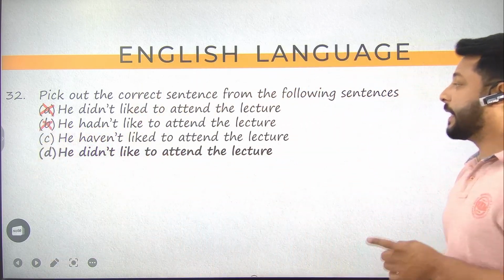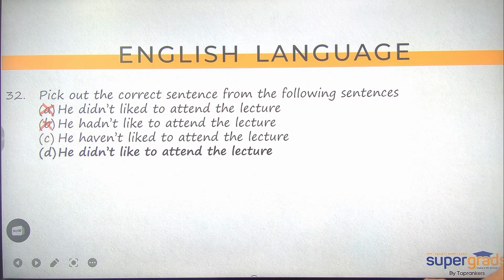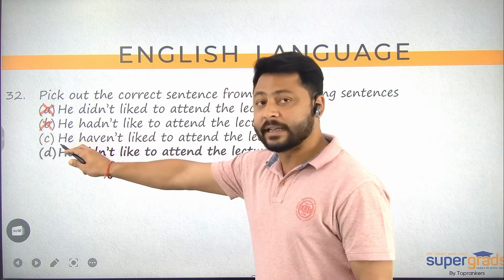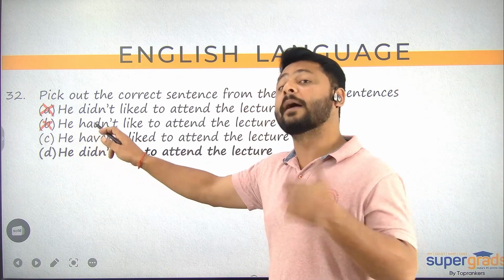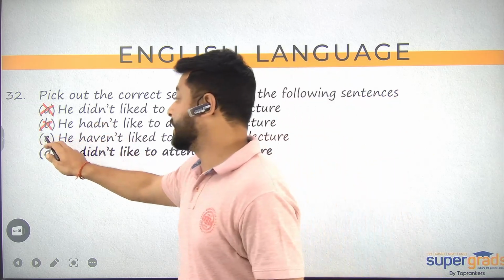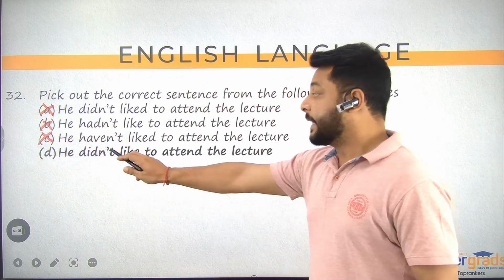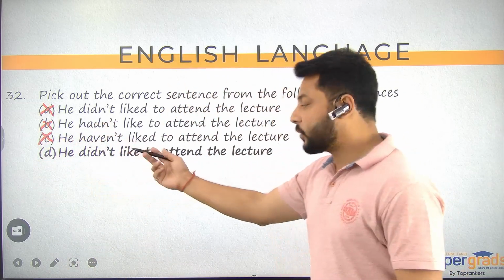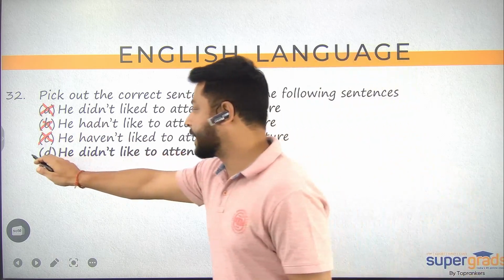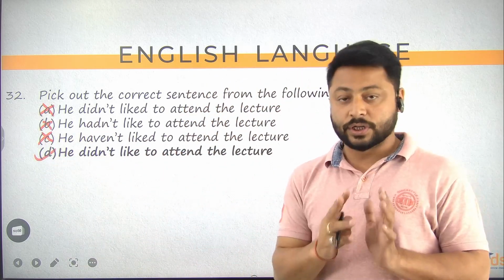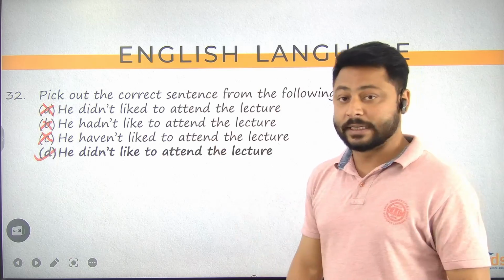He haven't liked to attend the lecture. है ना. अब haven't ही सिंगुलर है तो haven't नहीं होना चाहिए. होता भी तो has होना चाहिए था. So यहाँ से C Calcutta eliminated. D he didn't like did लिखा हुआ है तो यहाँ पर verb first form लगेगा. This is the grammatically correct structure. So question number 32 correct answer option is D, Delhi.